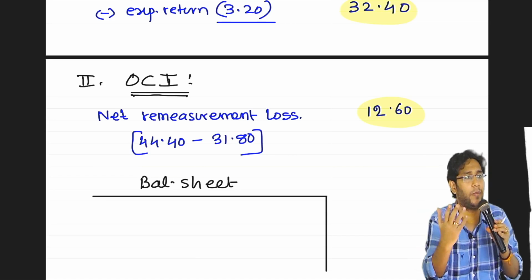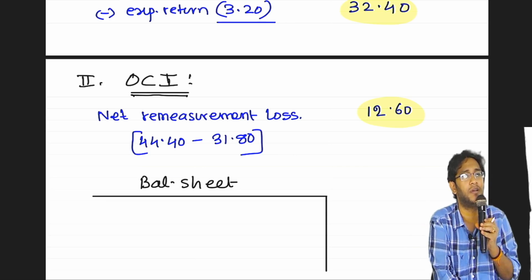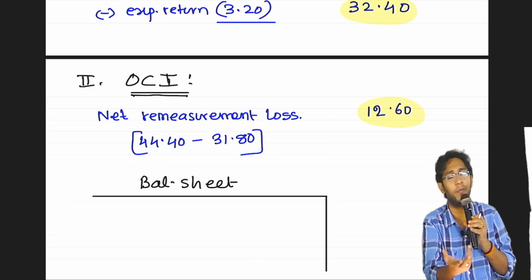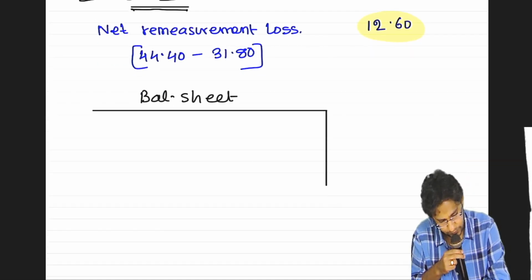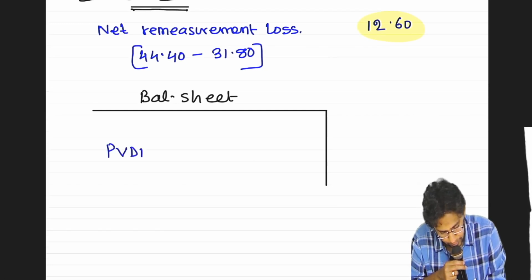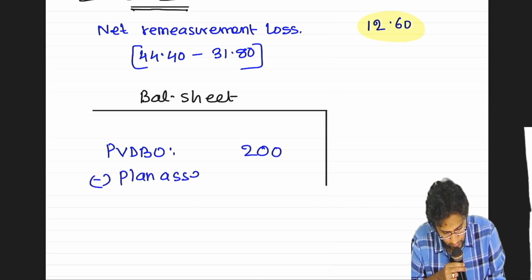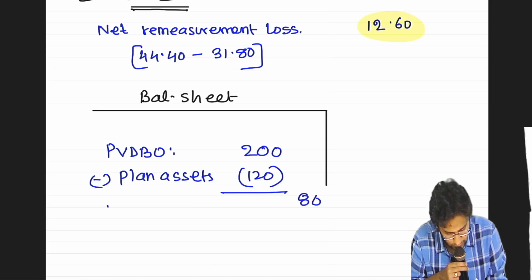Offsetting is not permitted. First day we discussed, unless it is permitted by any standard. PVDBO closing balance minus plan assets is the net obligation.